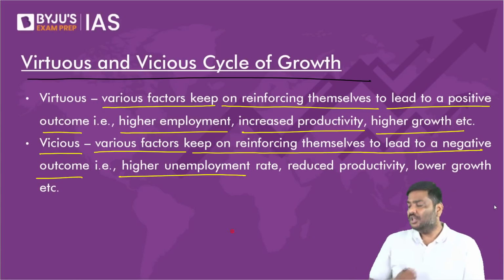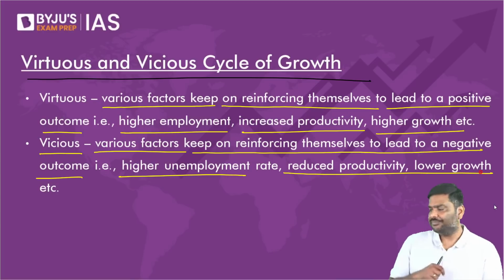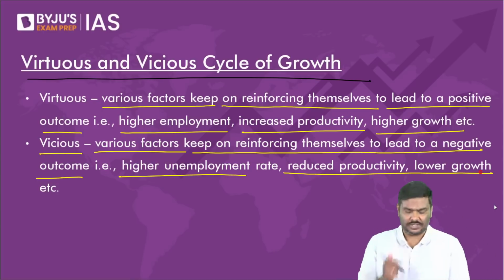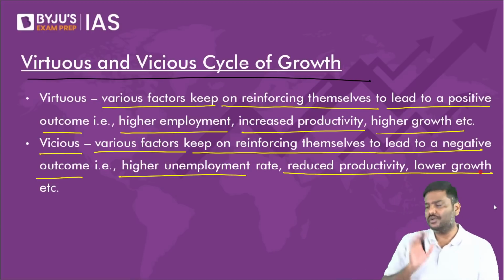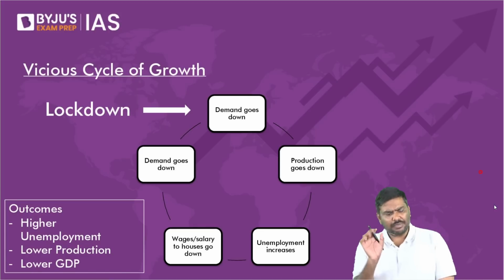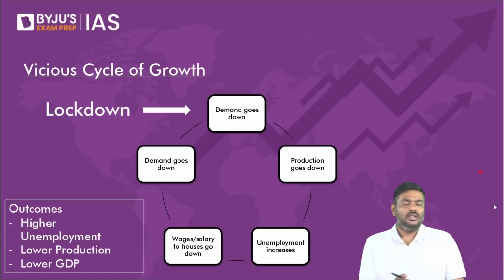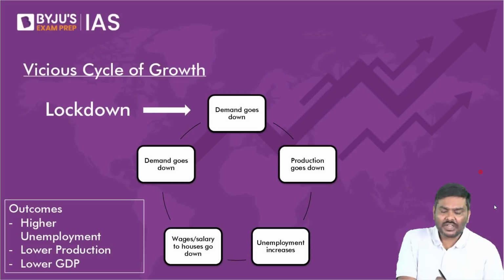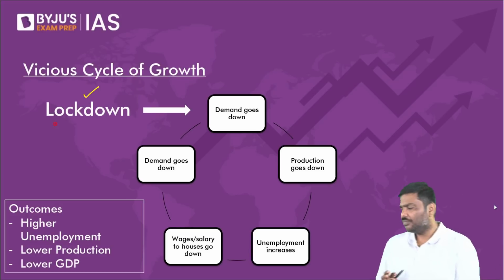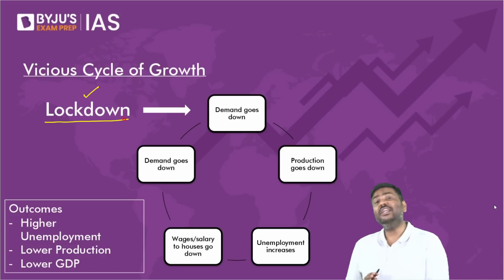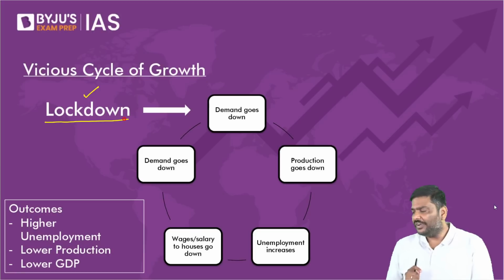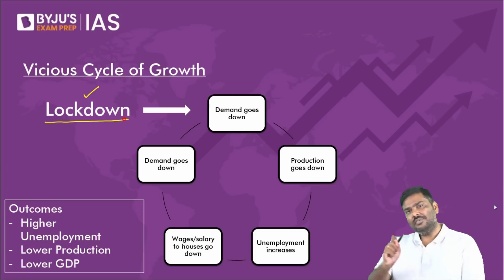What is a vicious cycle? Various factors that keep reinforcing themselves to lead to a negative outcome, such as a higher unemployment rate, reduced productivity, lower growth rate, etc. Now you'll ask me, what is the meaning of this? Let me show a very simple picture to you.